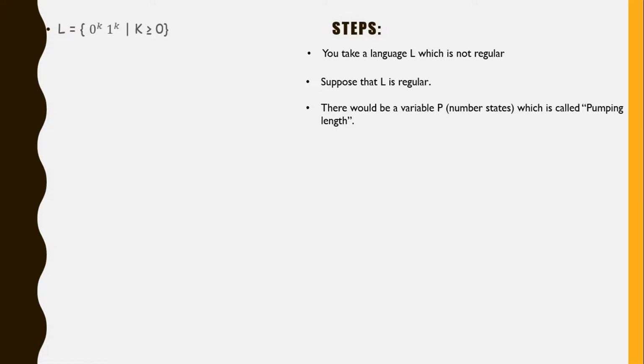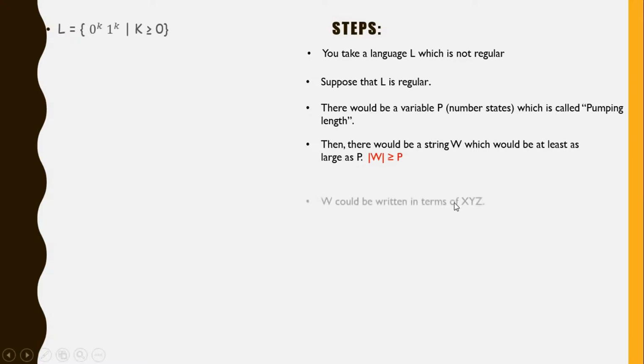Okay. Now, if there were a variable P, then there would be a string W, which would be at least as large as P, right? Now, the string W could be written in terms of XYZ, right?